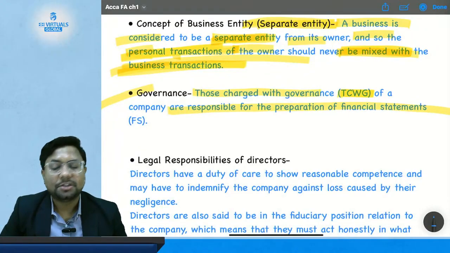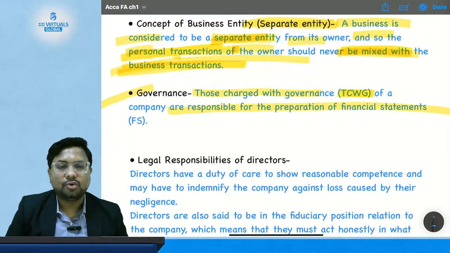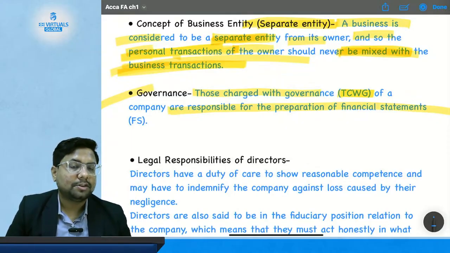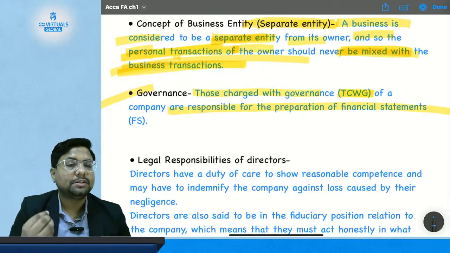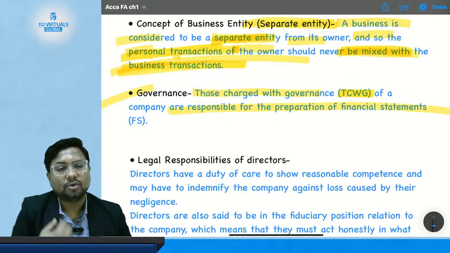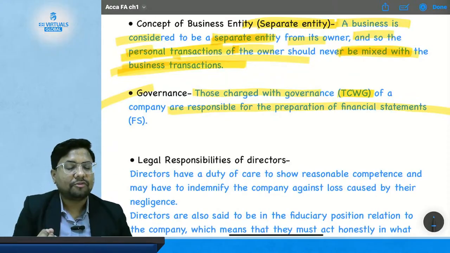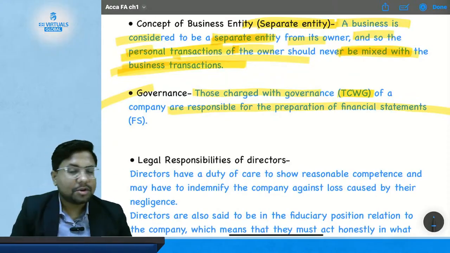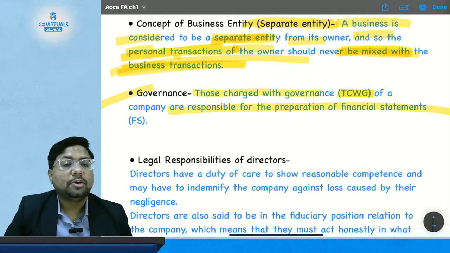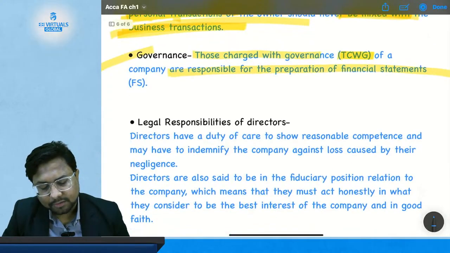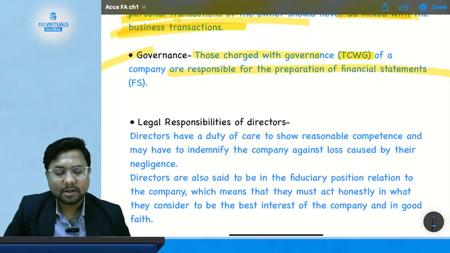So if an MCQ comes to you in the examination asking who is responsible for the preparation of the financial statement, it is not owners, it is not auditors, it is not government, it is not professionals. It is the people who are charged with the responsibility of the governance of the company, that are called those charged with governance or TCWG. Okay, so this is the topic regarding the governance.